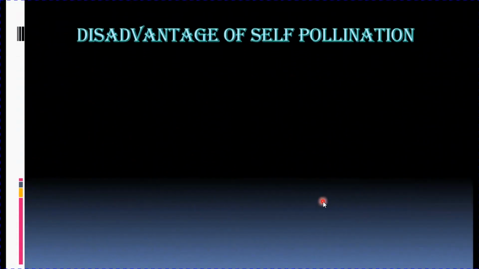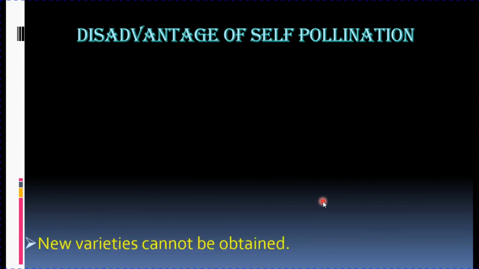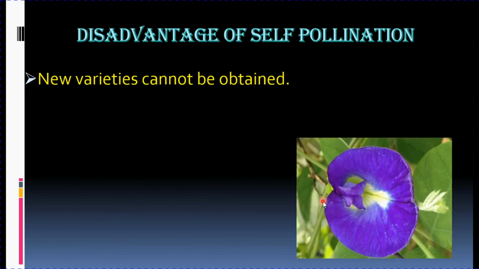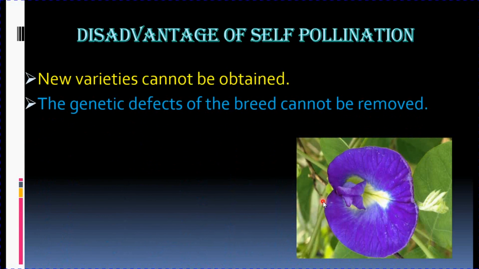But as every coin has the other side also, self-pollination has many disadvantages as well. The first being no new varieties can be obtained. Whatever varieties or whatever offsprings we get, they are pure lines. Another disadvantage is the genetic defects of the breed cannot be removed. Since there are no intermixing of the characters of the chromosomes, as a result, what happens? The genetic defects pass on to the next generation without any alteration.